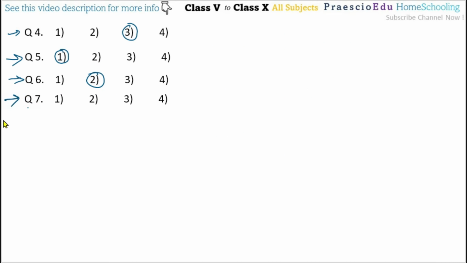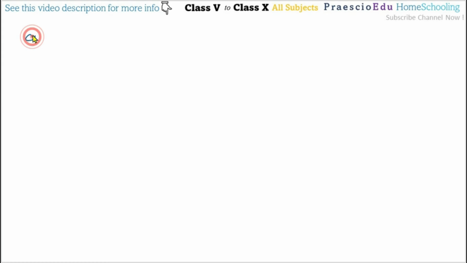Now question number 7. So question number 7. While going to the north, the sun appears to Suraj's right hand. So he's going to the north. The sun appears to Suraj's right hand. Yes, correct. Suraj is facing this direction, means his right is here and left is here, and the sun is appearing to this one, means the direction. This is the east, this is the north, means this is the morning. So what period of the day is it?